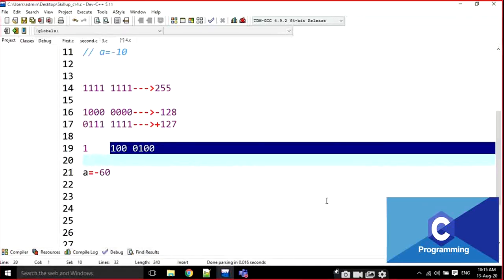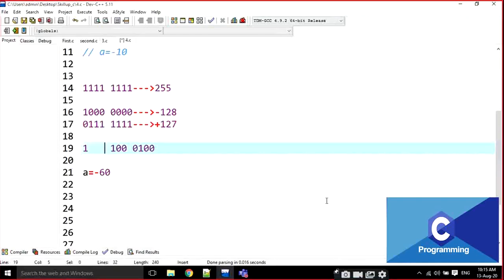What is the binary value for this one, just what I highlighted here? Just calculate the binary value for 1000100.